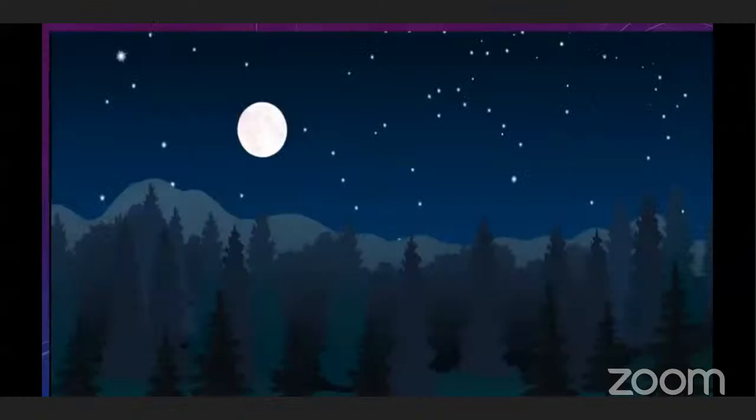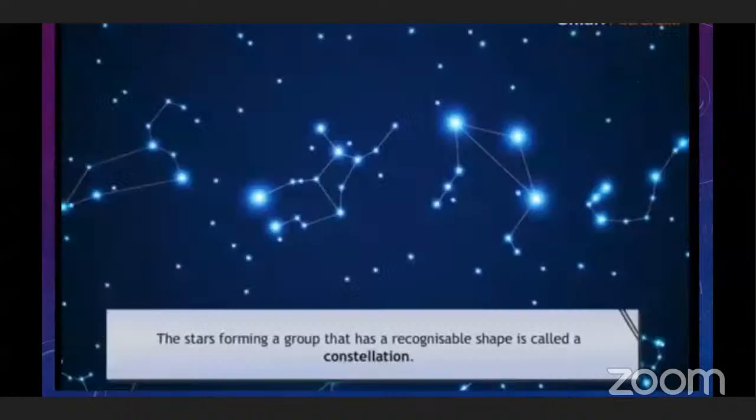Now, what is a constellation? If we see from Earth, we can see that the majority of stars in the sky appear to be grouped together and they form interesting patterns. These patterns resemble a variety of objects on the Earth, such as animals and human beings. Astronomers studied the stars for hundreds of years and found different groups of stars forming different shapes. You can see here, these are the stars and these stars form different shapes.